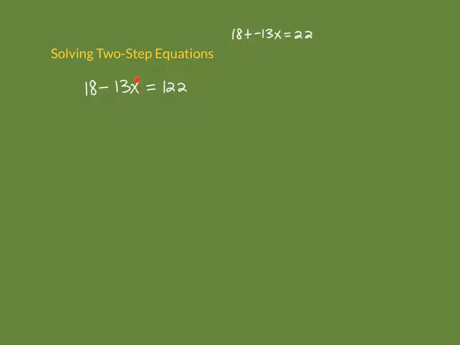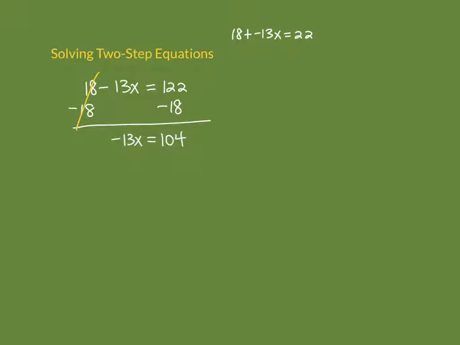So in order to get this term by itself, we want to get rid of a positive 18. So we're going to subtract 18 from both sides. So 18 minus 18 zeroes out. And again, this subtraction sign, since we're subtracting 13x and there's no longer anything in front, it's like we're doing 0 minus 13x, which is a negative 13x. So you've got to keep that negative sign with the 13, with the 13x. So negative 13x is equal to 122 minus 18, which is 104.